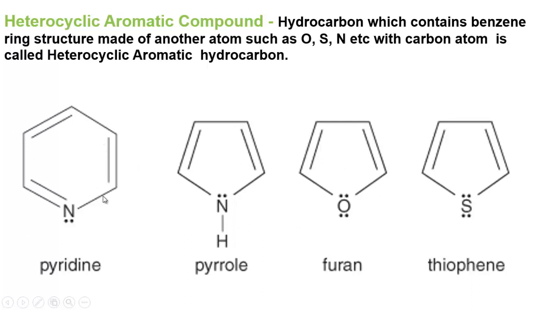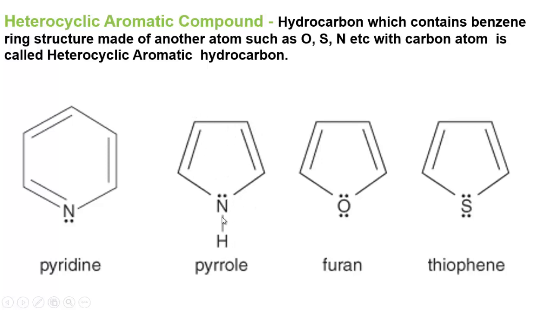So easily you can write the chemical formula also. How? Follow here. There will be 3 bonds, and one hydrogen is present with carbon, then the 4 hands of carbon are completed. So there is CH, CH, CH. So 1, 2, 3, 4, 5. Its chemical formula will be C5H5N and its name is pyridine. And in pyridine, what is the heteroatom? Nitrogen. This is pyrrole, so its chemical formula will be 1, 2, 3, 4.